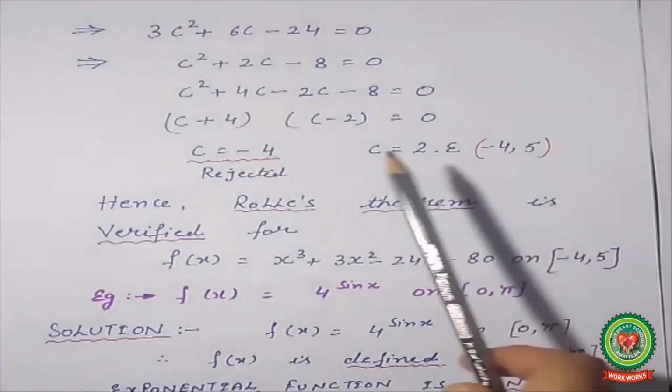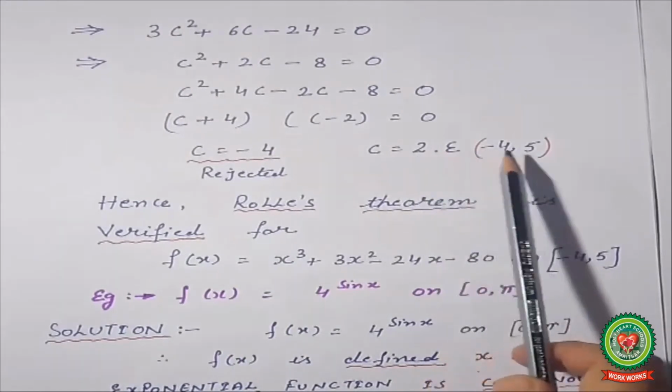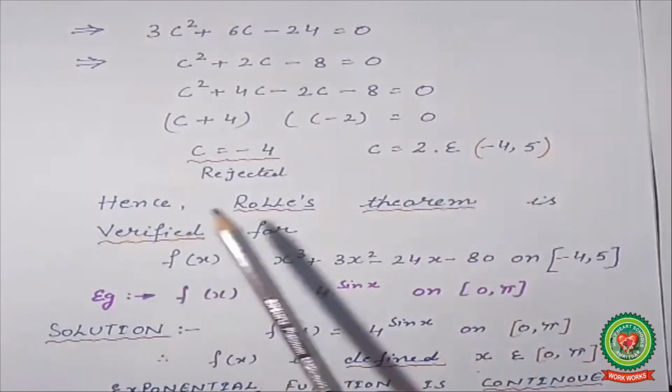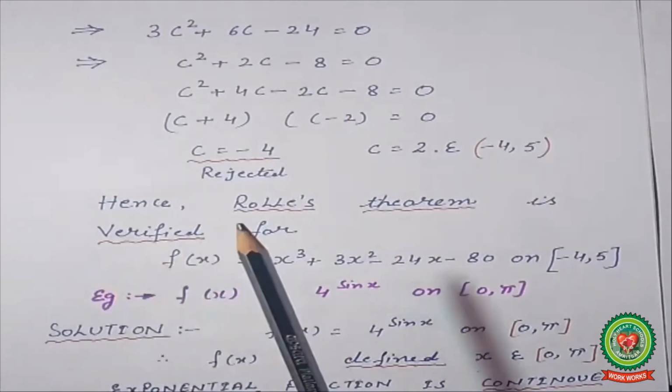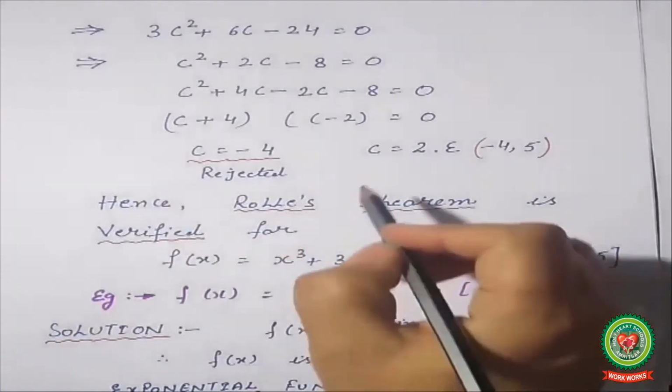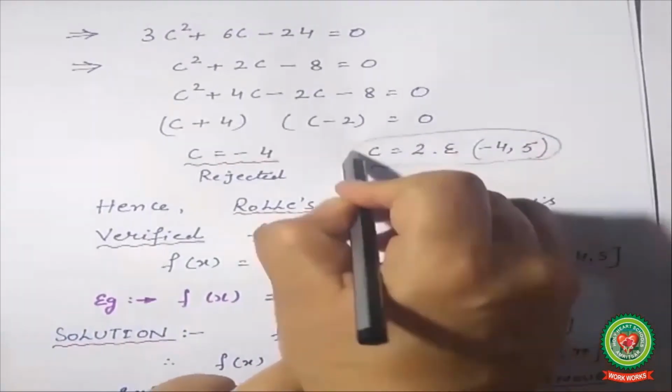Between -4 and 5, which value belongs there? 2. Therefore, 2 is the answer. 2 belongs to (-4, 5). Hence, Rolle's theorem is verified. As you have to write down the answer at last in this same form, you have to mention this point also: c belongs to this interval.